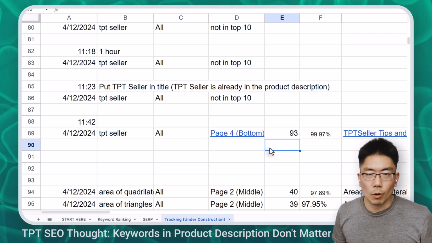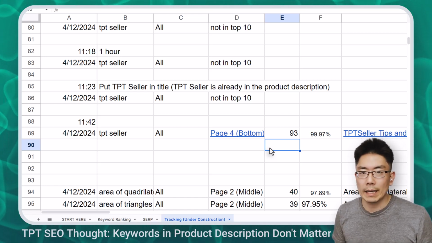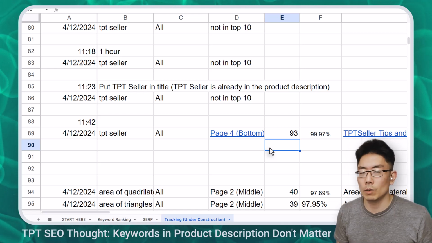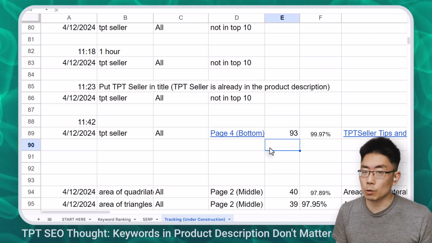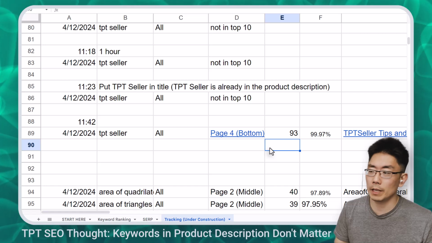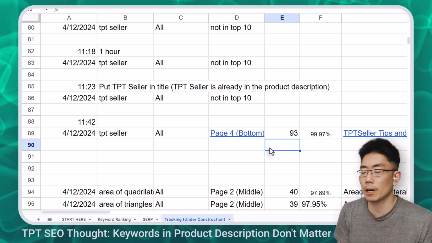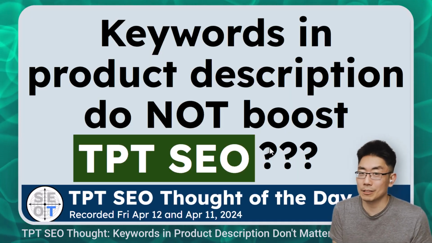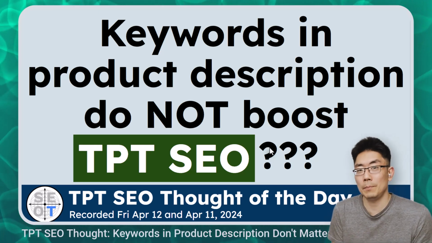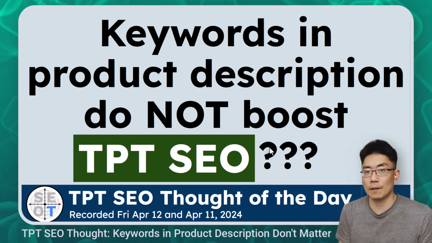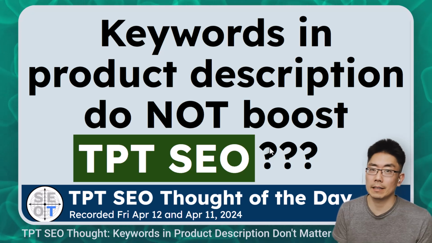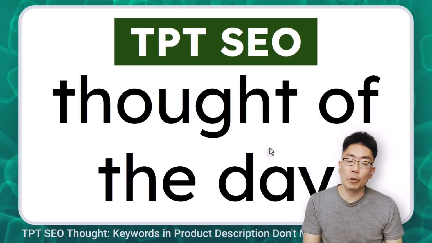Maybe if you're a new store and a new product and you're not ranking at all, maybe having a lot of keywords might help you rank a little bit. But if your store is doing well and you have a store conversion rate that's boosting the SEO of all your products, I think keywords in the product description do not boost your TPT SEO. The biggest factor is the keyword in the title. So that's my TPT SEO thought of the day.